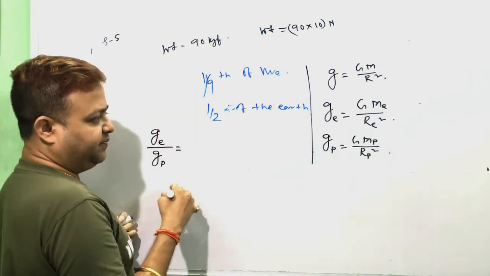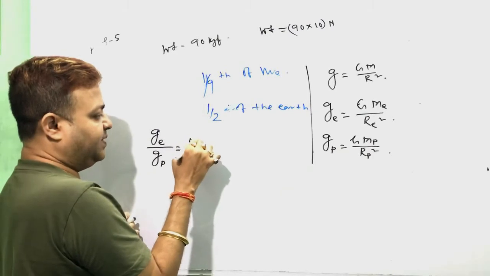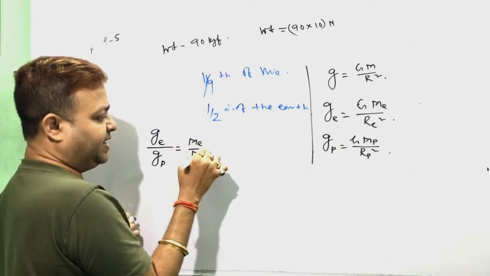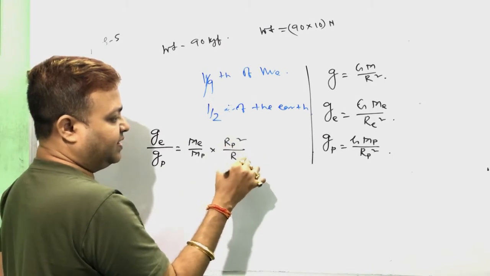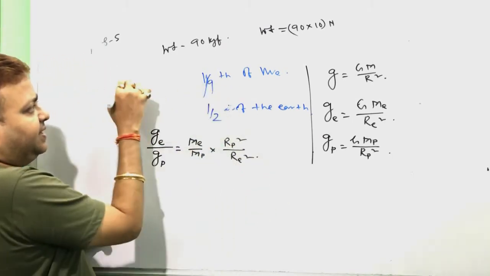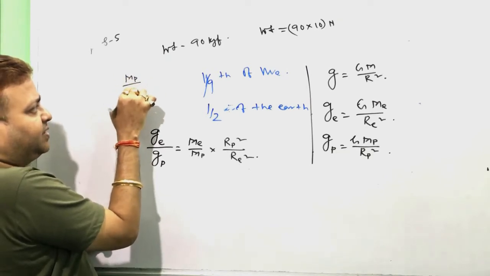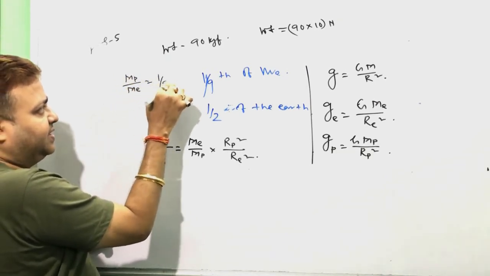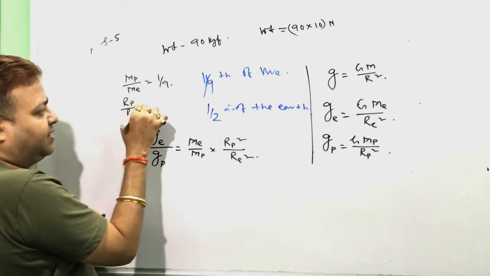Taking the ratio, G, the universal constant, cancels out, so we get mass of the earth by mass of the planet into radius of the planet whole square by radius of the earth whole square. Here I have given, mass of the planet by mass of the earth is 1/9, radius of the planet by radius of the earth is half.